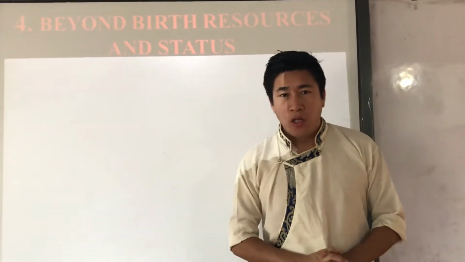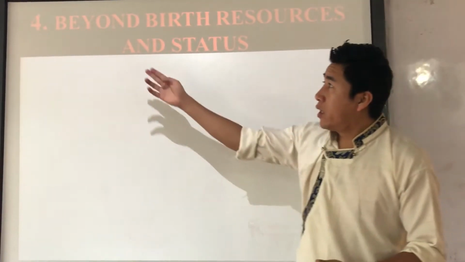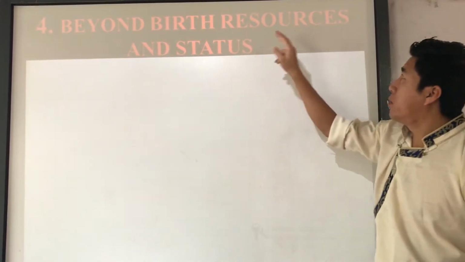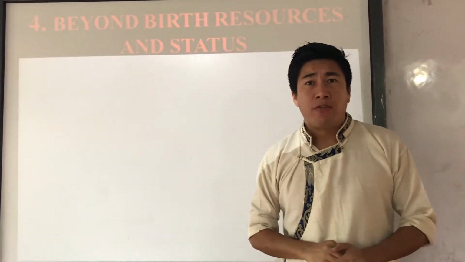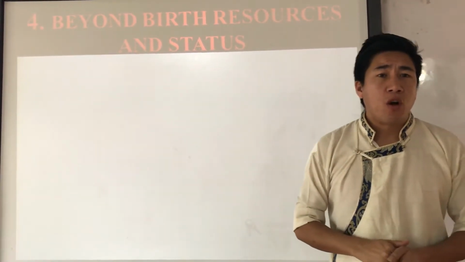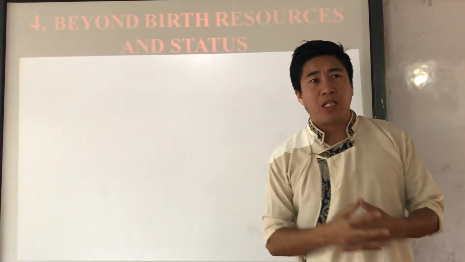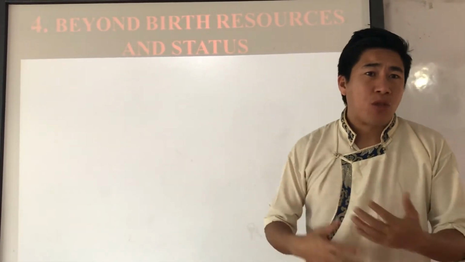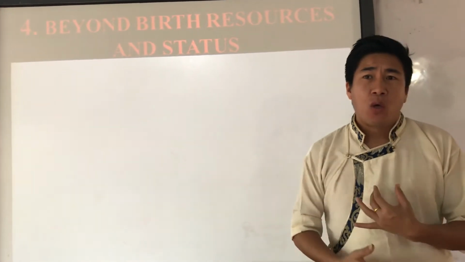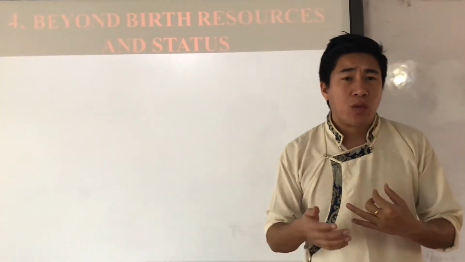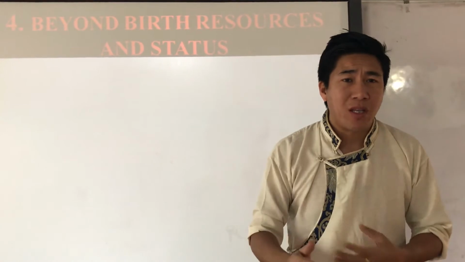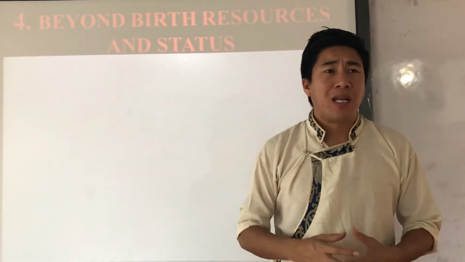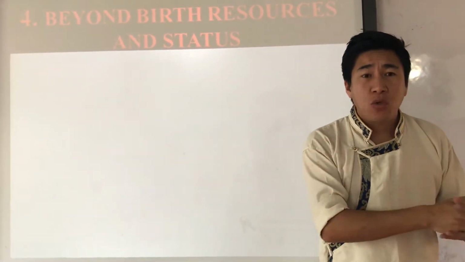Morning. So today we are going to discuss point number 4 of chapter number 3, Beyond Birth: Resources and Status. If you remember, in chapter number 2 we talked about different groups of people in ancient India, or different types of people, according to access to property. We had kings, forest dwellers, artisans, farmers, hunter-gatherers, and poets. So different people were there in ancient society according to their access to property.